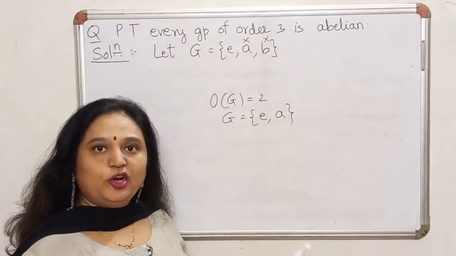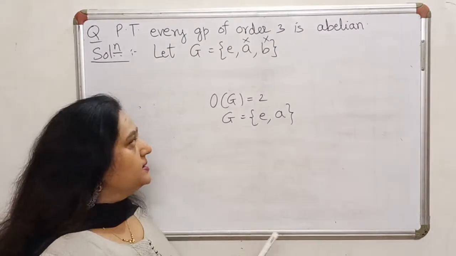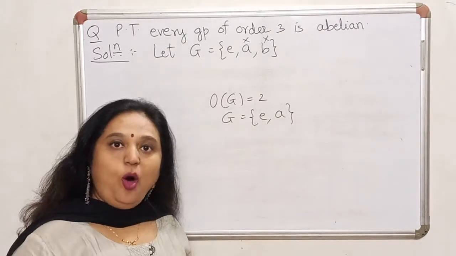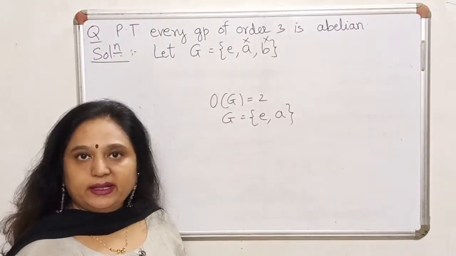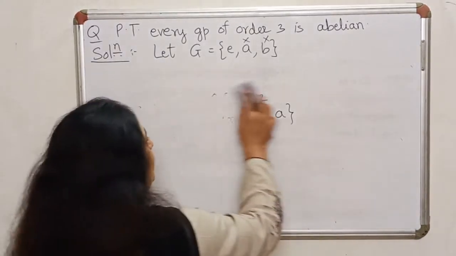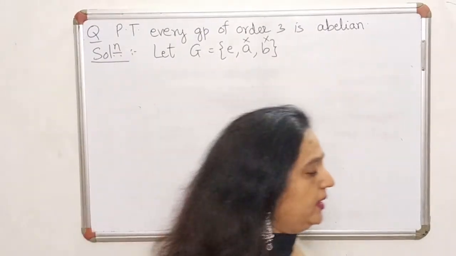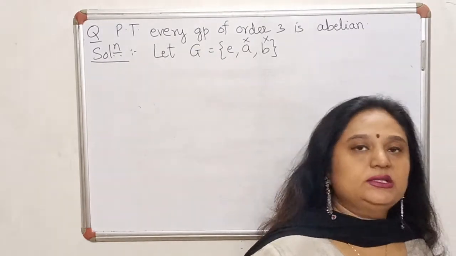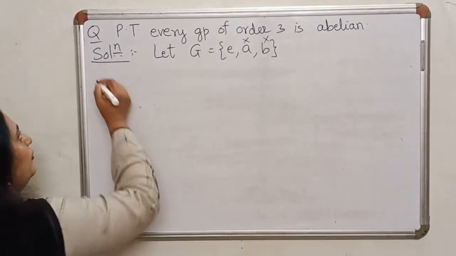What if it is a group of order 1? Think about it. Yes, if it's a group of order 1 also, it will be abelian, because then it will have only identity and nothing else. So if I have a group of order 1 or 2 or 3, then it is abelian. Now let us see what will happen if we have a group of order 4.